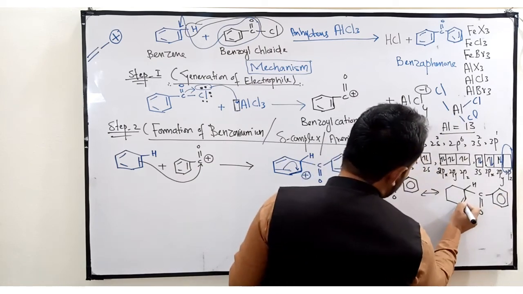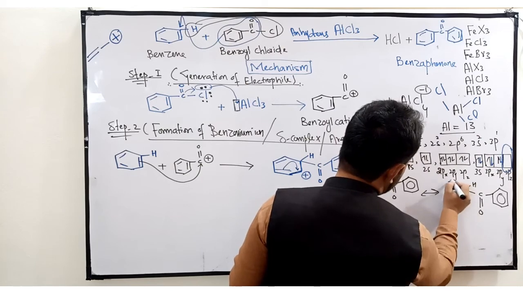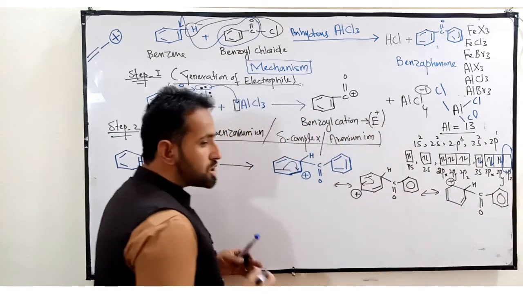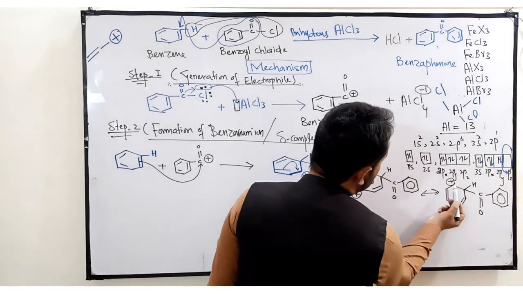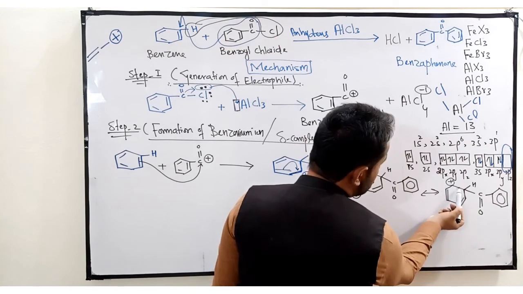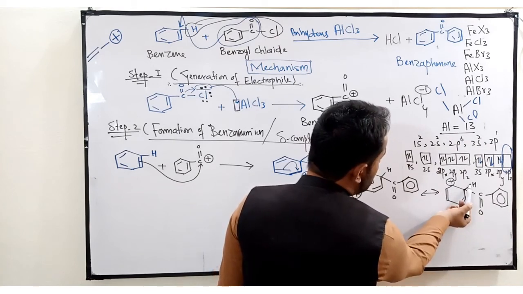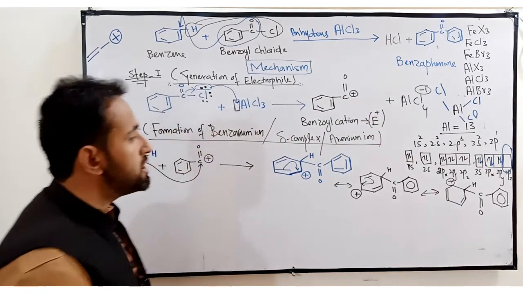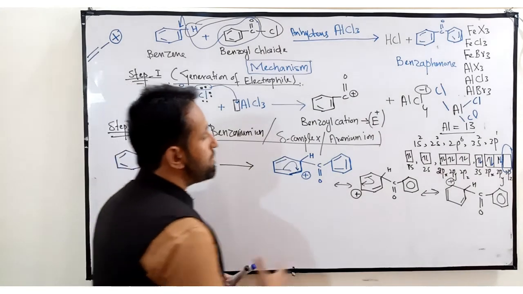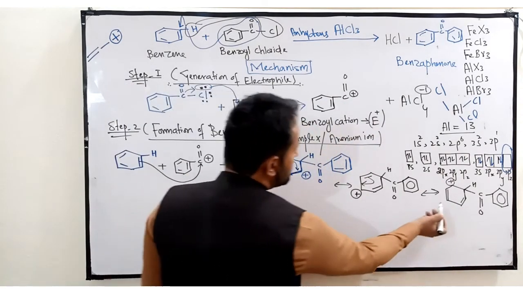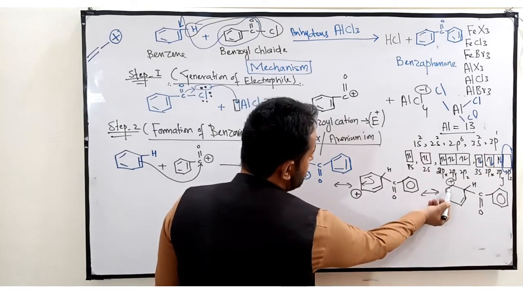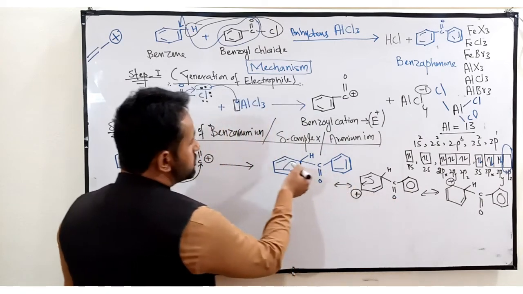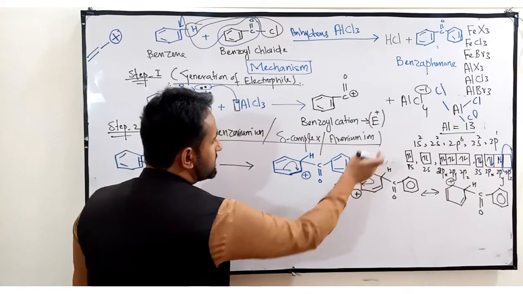Now look, there is a double bond and here is a double bond and there comes the positive charge. Is there any conjugated system present more? There is no more conjugated system, because the positive charge is present, a single bond is present, but there is no double bond directly attached. Here is also a single bond, there is also a single bond. So there is no more resonating structure possible for this complex. Now this again converts to this one, because double, single, direct positive. Now it will convert back to this one, and this will again convert to this one, and that converts to that one.